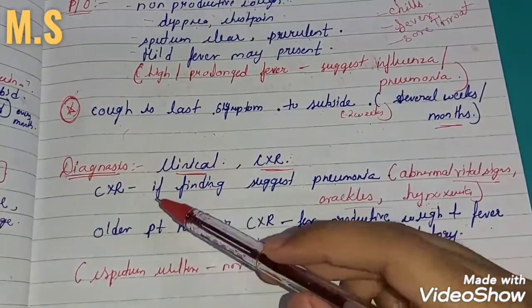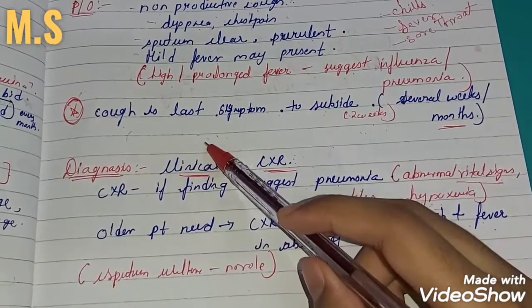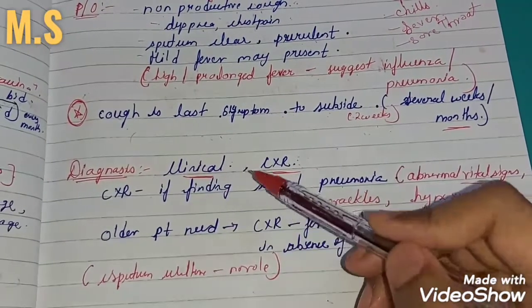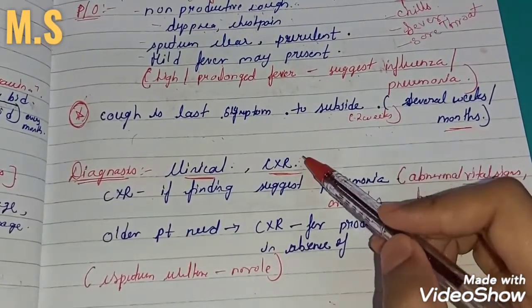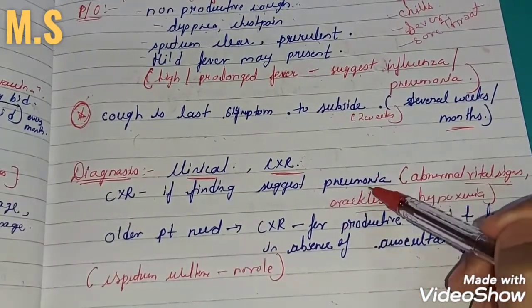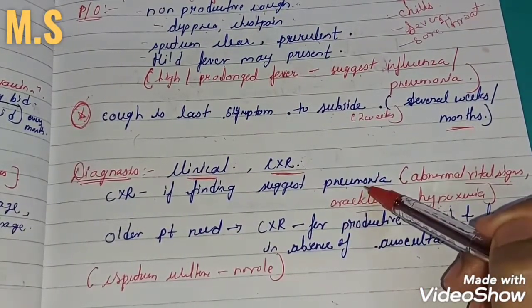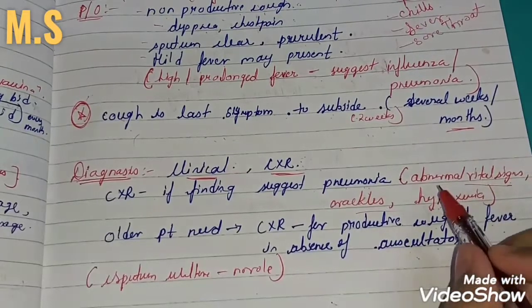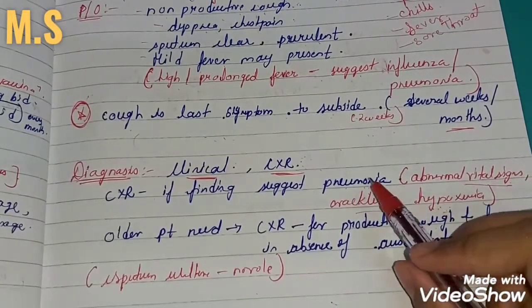So the important thing is you have to diagnose acute bronchitis based on the clinical scenario, what you see in the patient. And if you do the chest X-ray, it will give you a sign for pneumonia. The signs will be more for pneumonia.